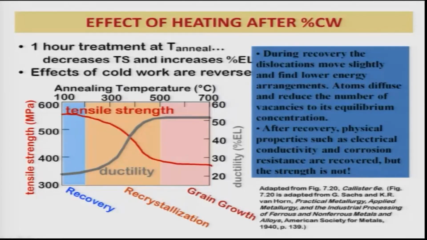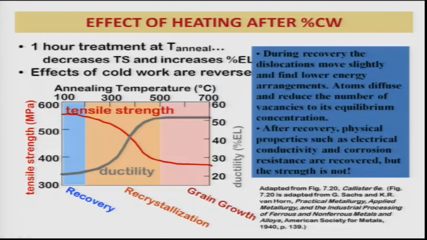In a cold worked material, tensile strength is very high, about 550 MPa, but it slowly goes down as the temperature increases and reaches a flat region at a very high temperature. In the opposite way, ductility increases. It was very low, about 20%, then it increases and reaches a flat region of about 50% ductility.